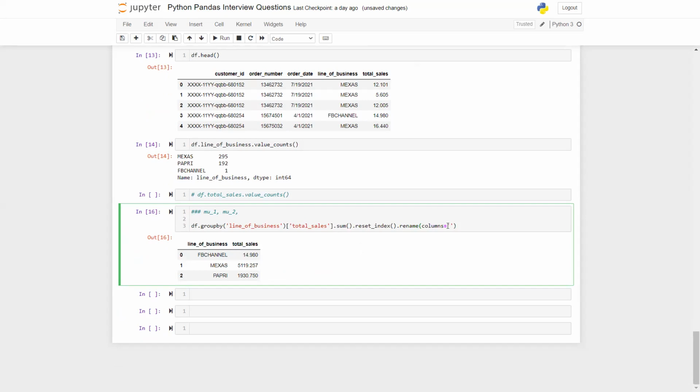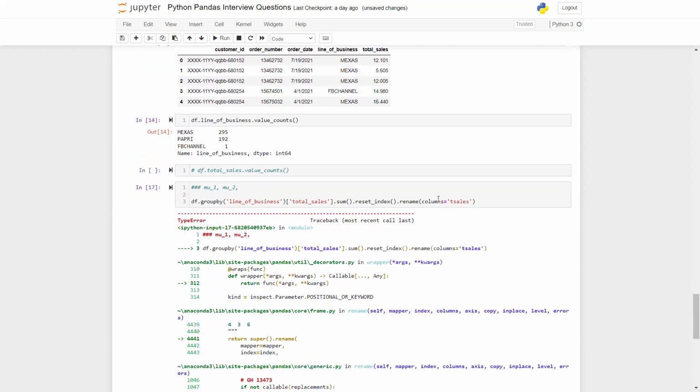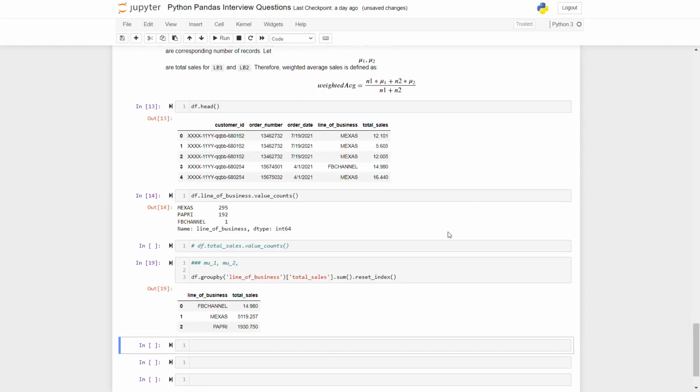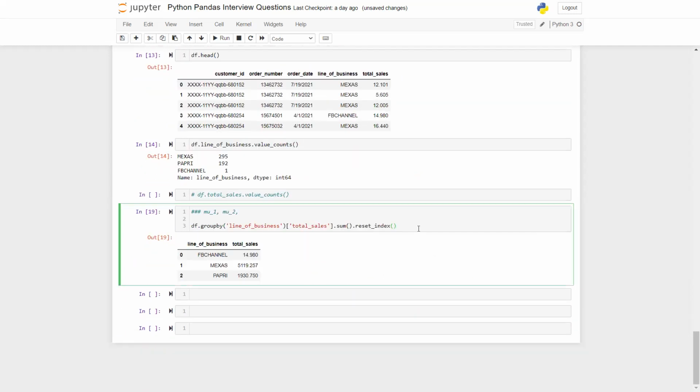I call it total cells. So I just call it T cells or small letter t cells, up to you. Anyway, we don't have to rename.